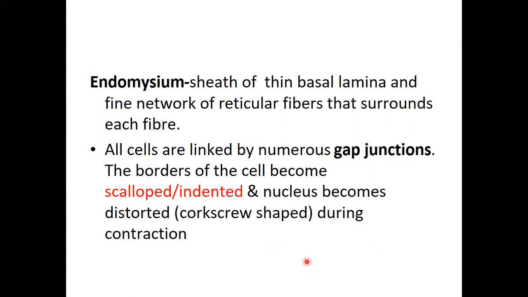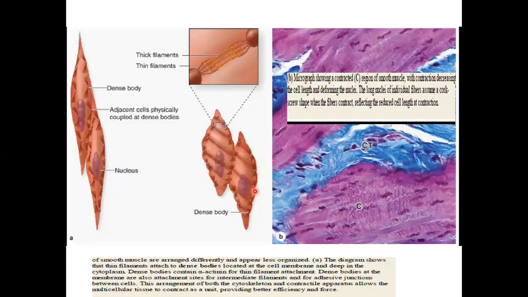muscle group. Now, we're saying when the muscle contracts, the nucleus becomes distorted in shape. The catchword is that it appears like a corkscrew. This is a screw that is used to open wine bottles. So it's more like a spiral, which is shown here. This is a relaxed muscle, that is a contracted muscle. So if you look at the nucleus, compare with this one. Contracted nucleus, relaxed nucleus. So the cell tends to fold on itself when it contracts.